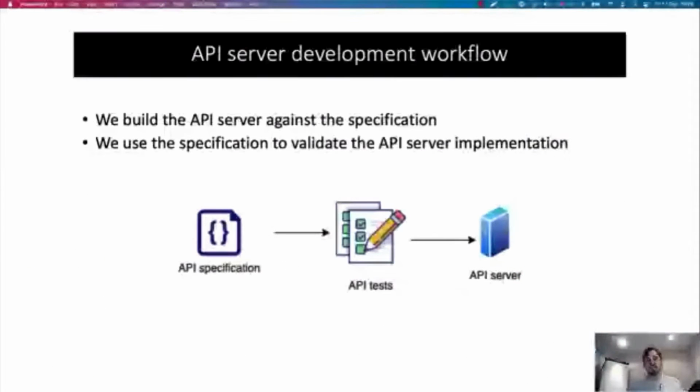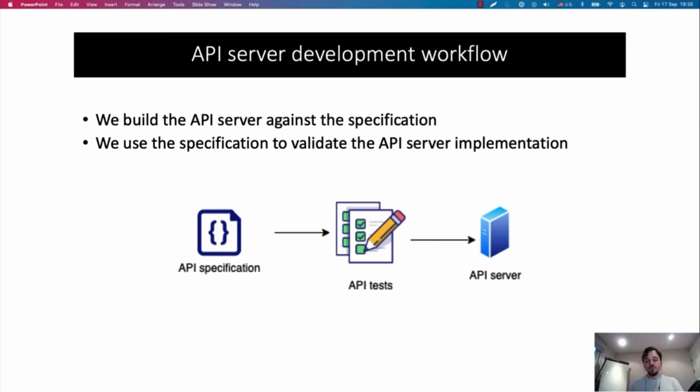So, for the backend, what it looks like. One, we're working on the backend. Obviously, we build the backend against the API specification, and then we use the specification to run tests against the backend. Now, typically, we would write these tests manually. We would build a very large test suite of unit tests, testing our API in all sorts of situations.